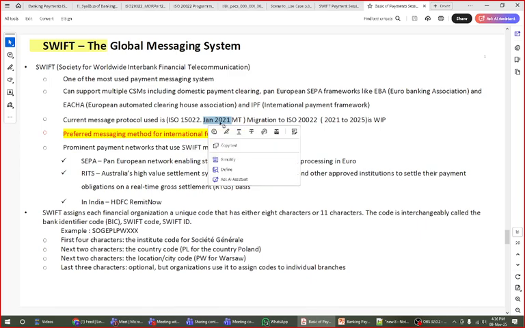In 2021 we are using MT. Migration started from 2021 till 2025, this year, when all the message systems should have been implemented. Based on that there are other messages, which are SEPA, then RTGS, which also happens normally in Australia. In India, HDFC Remit does not exist anymore now. Okay, Swift is already covered, now ISO 20022.